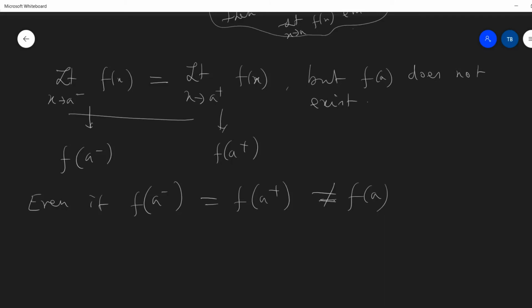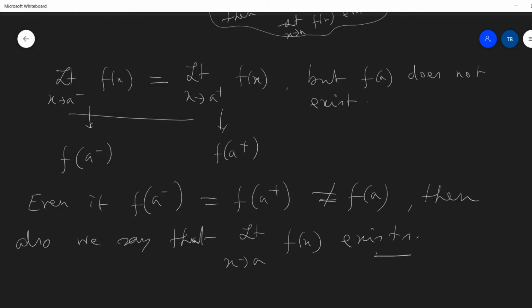In some cases f(a) may exist, but its value may not equal f of A minus or f of A plus, then also we say that limit x tends to A f(x) exists.